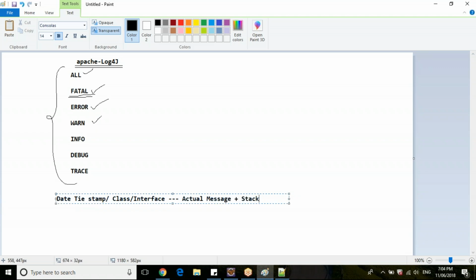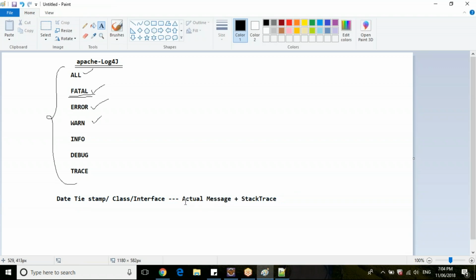If it is info, you will just print the message. Otherwise, if it is error, print the actual message plus the stack trace. So this is a typical log file that we create. Date and timestamp here tell us which date and which time. Let's say your test suite is executing for 10 minutes, at which particular time you have executed, we need to check that.